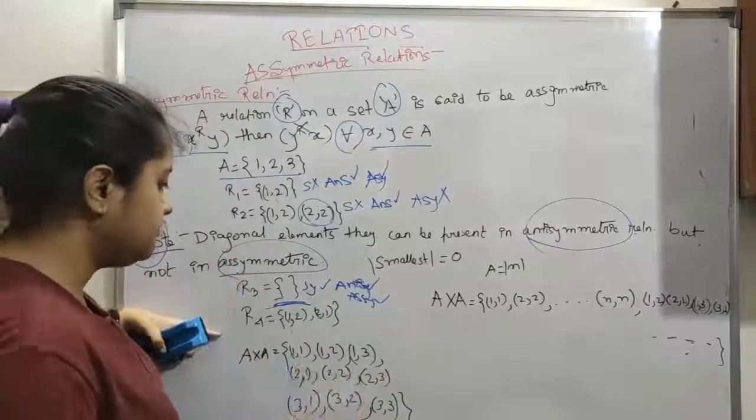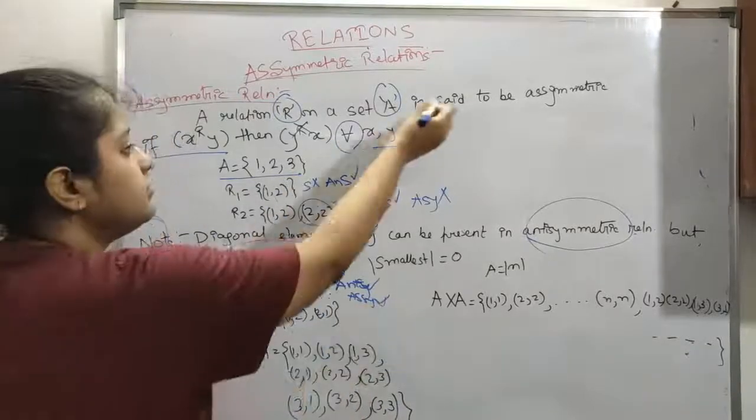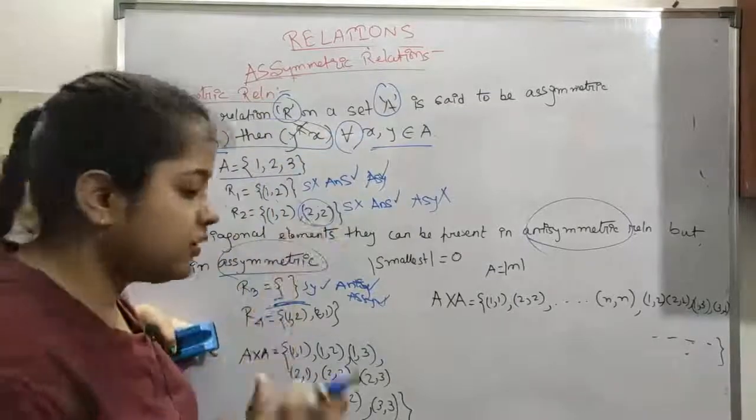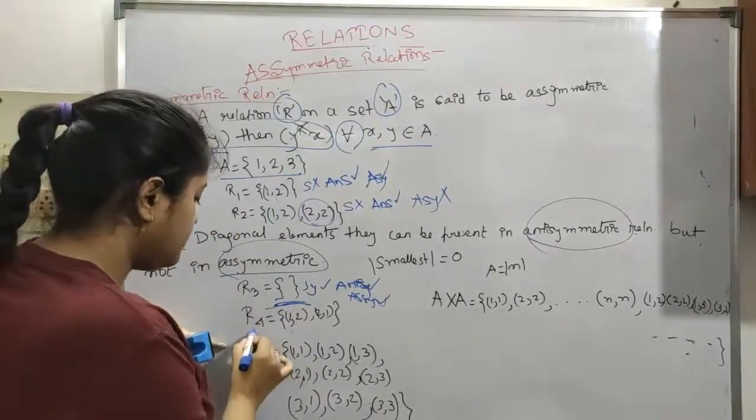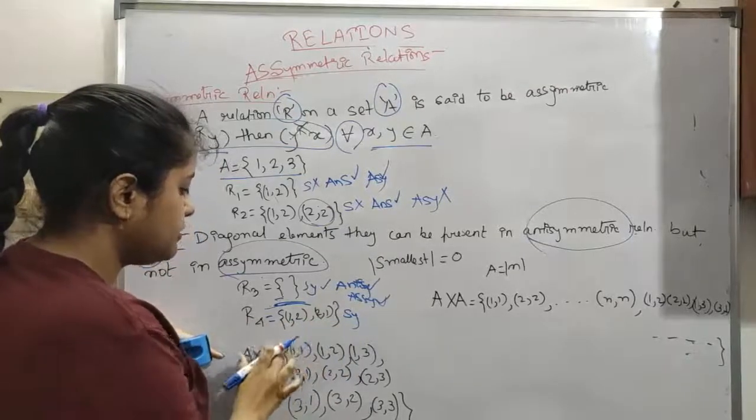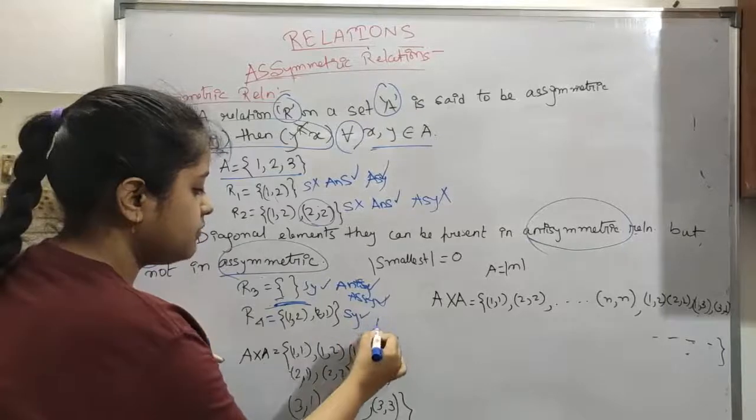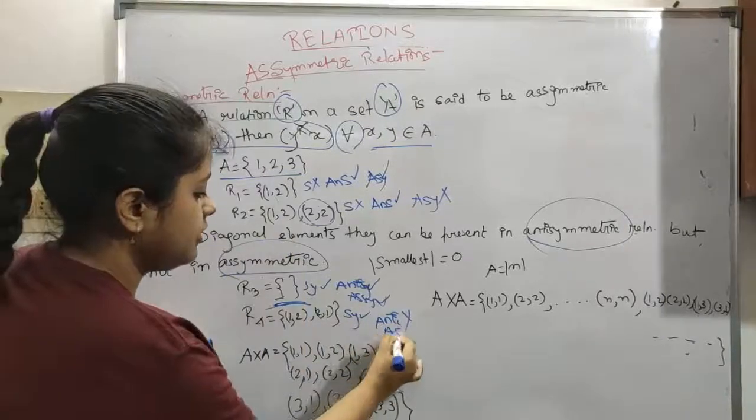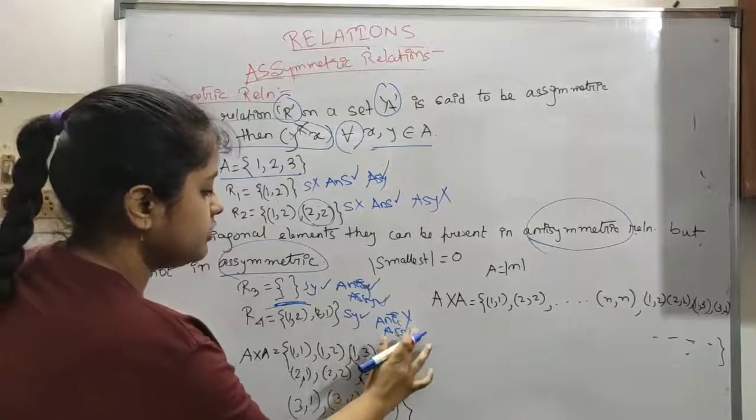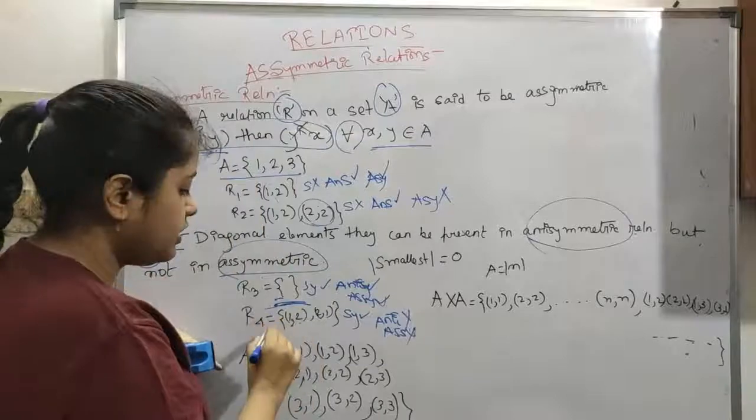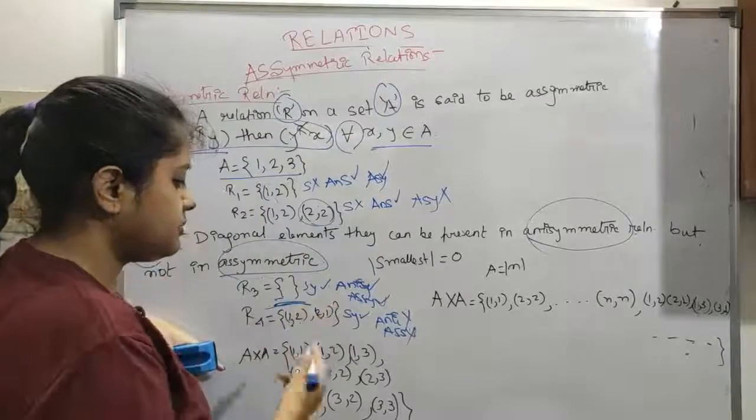Okay, so now for asymmetric relations, if this is present, this will not be present. So this is the case. If nothing is present, then we have to check nothing. Okay, so now next is R4. This is a symmetric relation. (1,2) is present, (2,1) is present. So this is a symmetric relation but not antisymmetric because it violates the condition. Then asymmetric relation is also false, because 1 is related to 2 and 2 is related to 1, which is present, so it is false.